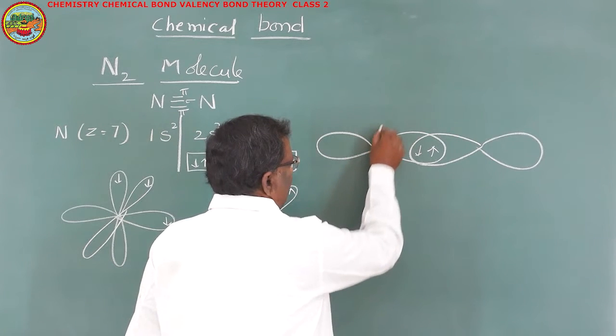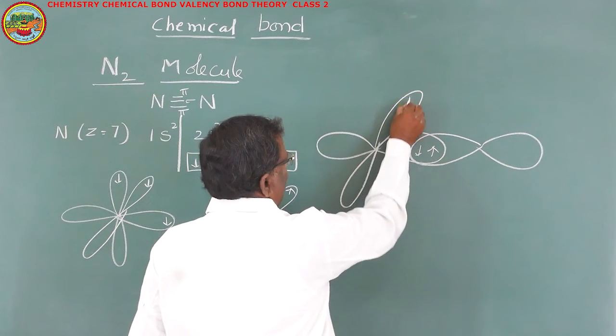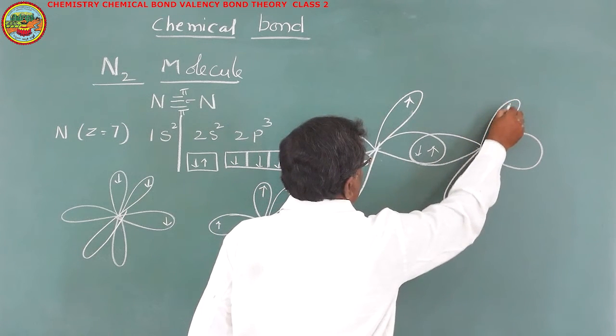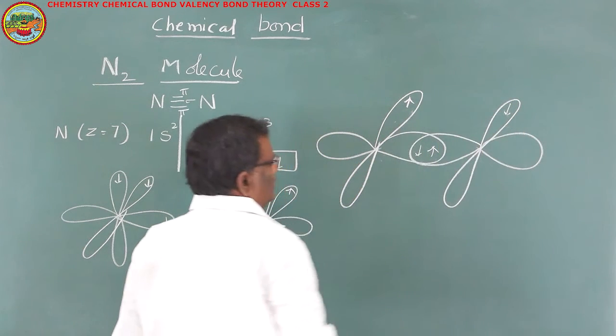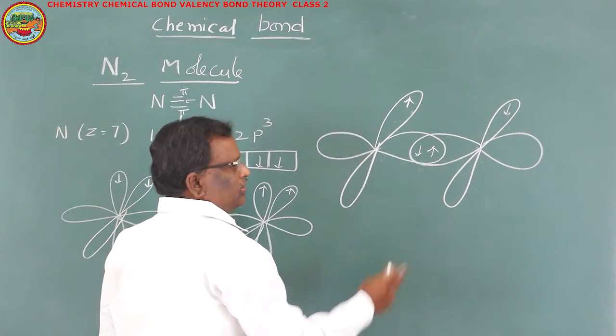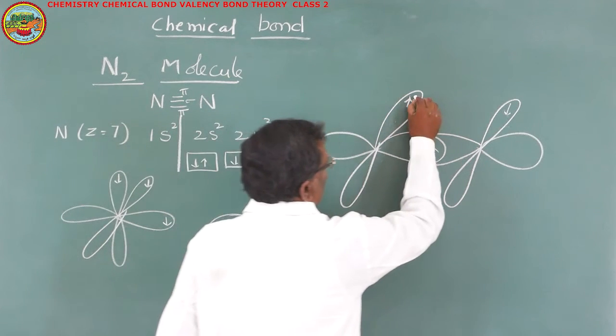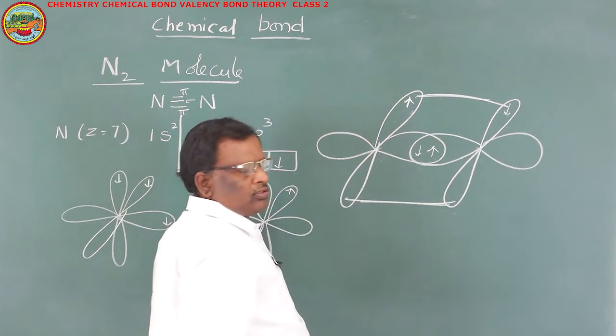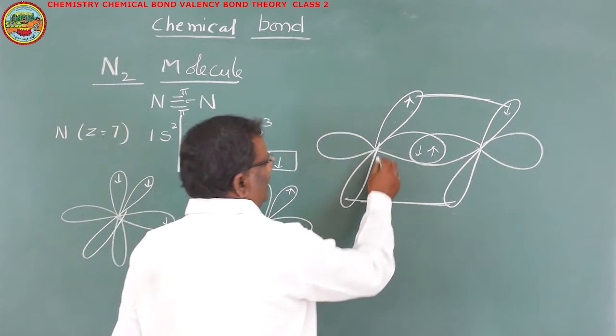Now here in this nitrogen atom, we have one p orbital, here we have another p orbital. These two are parallel to each other and they are opposite spin electrons, so there is a possibility to form a pi bond between these two p orbitals. So this is second bond.